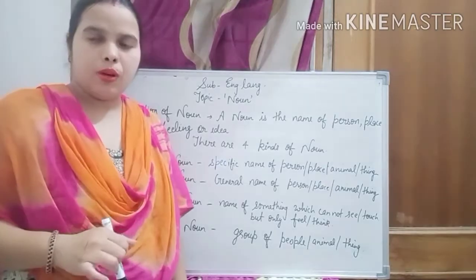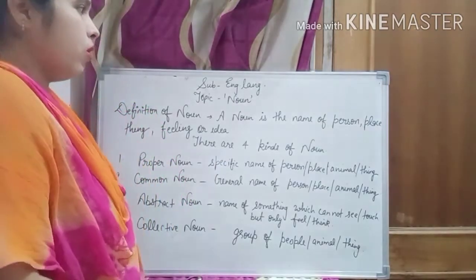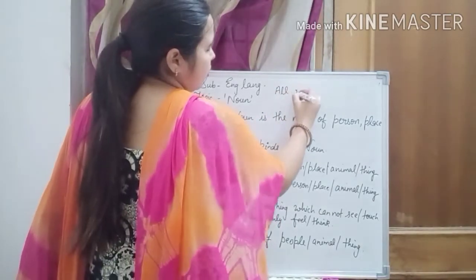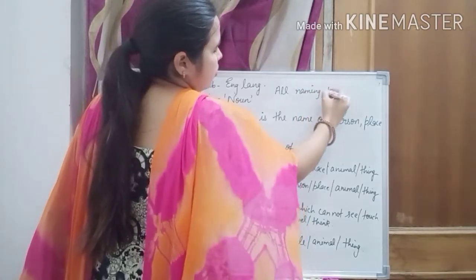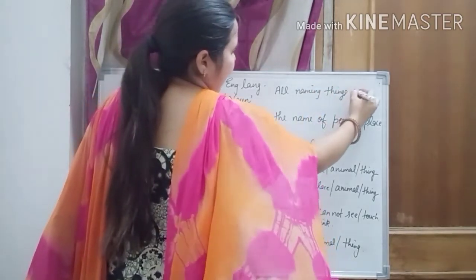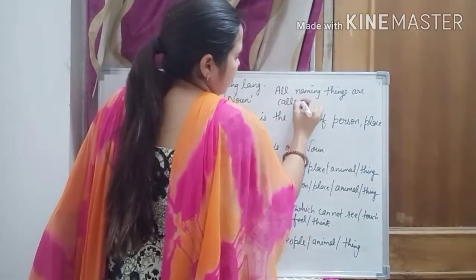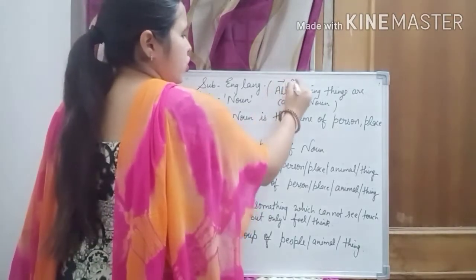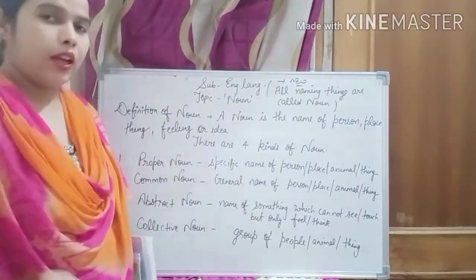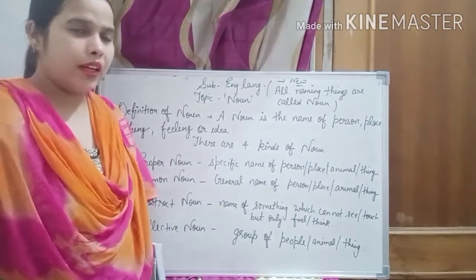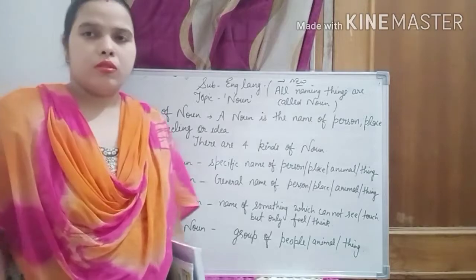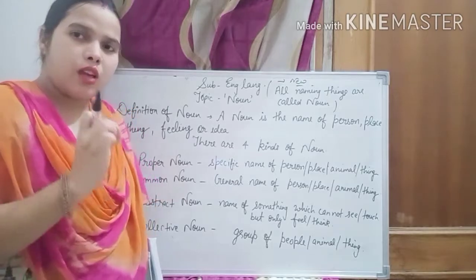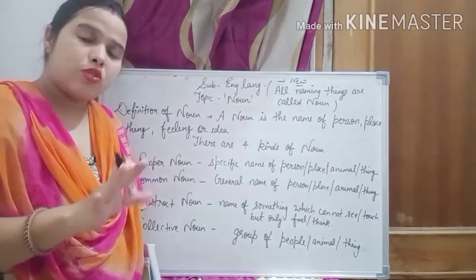But if I am talking about a new definition, I am saying all naming things are called noun. We can say this is the new definition according to this generation, right? All naming things are called noun. Its meaning is that everything which has a name, that's all are noun.